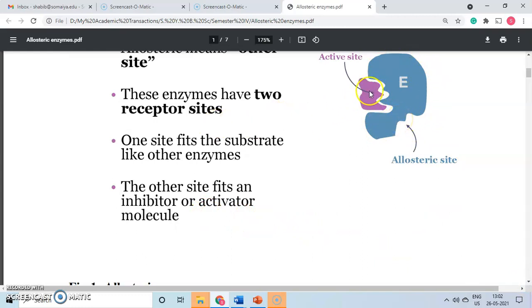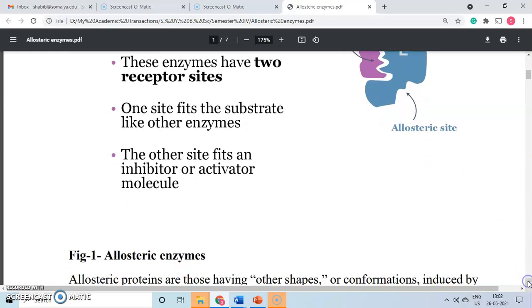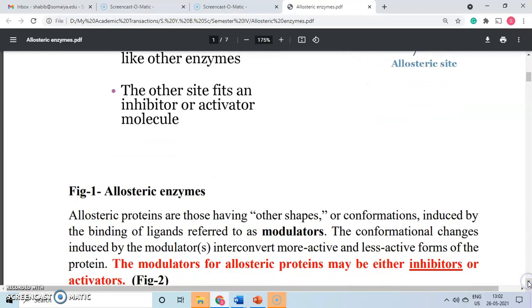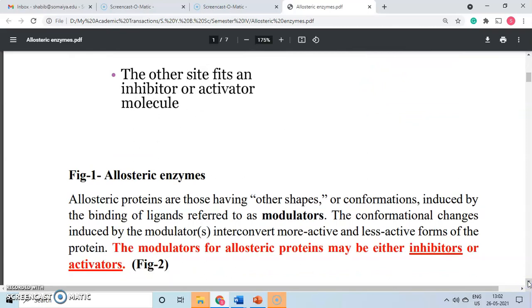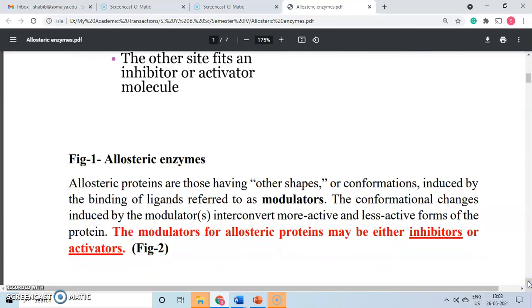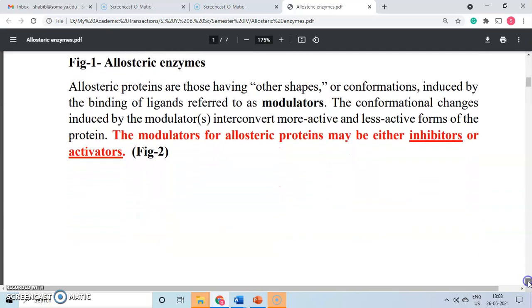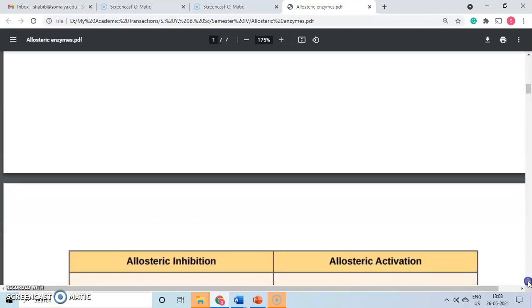So this enzyme basically has two sites, one for the substrate and one for either an inhibitor or an activator. Allosteric proteins have other shapes or conformations which are induced by the binding of ligands, referred to as modulators. The conformational changes induced by the modulator can interconvert more active and less active forms of the protein. So the modulators for an allosteric protein may be either an inhibitor or an activator. Let us move on, and I'll give you a brief diagrammatic presentation.